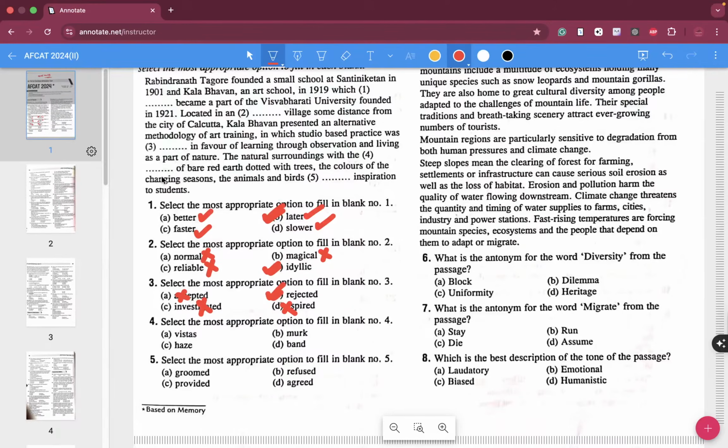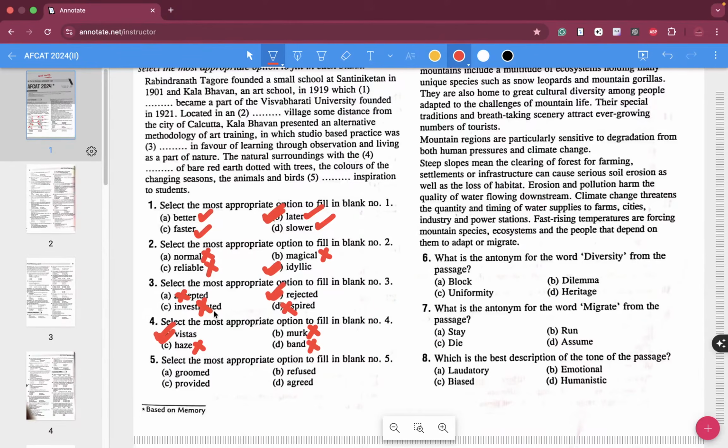The natural surroundings with the dash of bare red earth dotted with trees, the colors of changing seasons, the animals and birds dash to students. Haze, murk and band, these three are wrong answers. Vistas means landscape, so vistas is the correct answer.